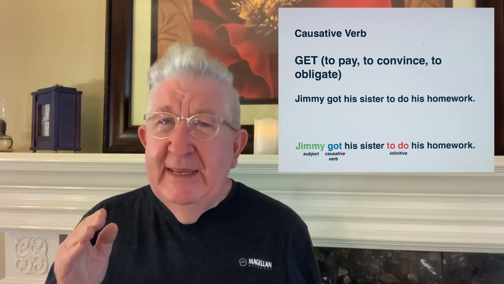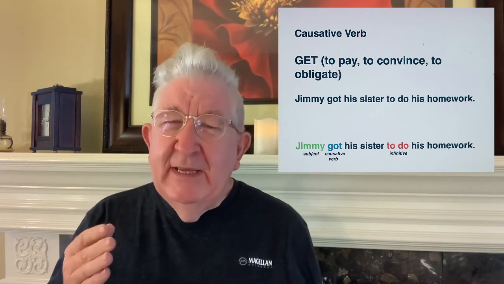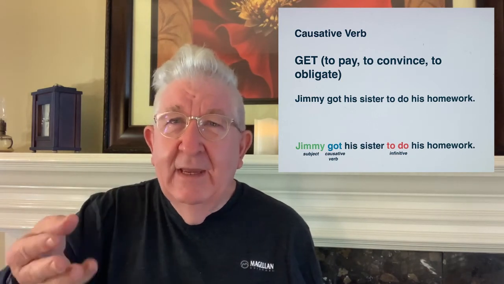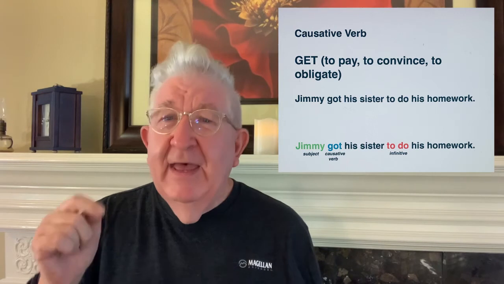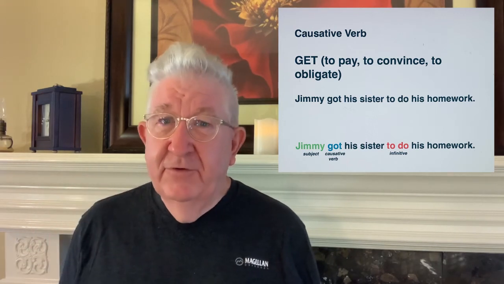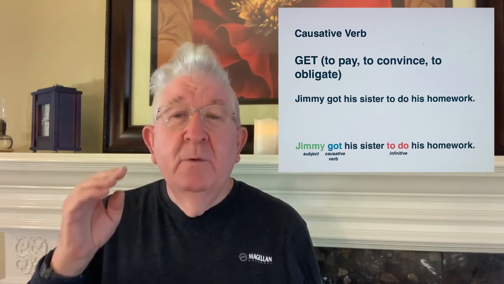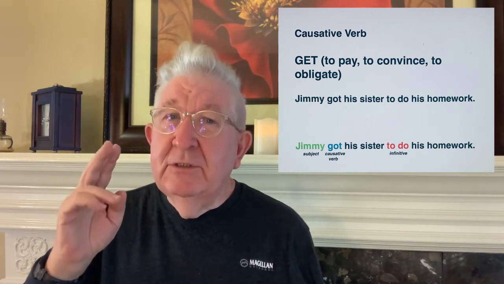Now, let's look at get. Get, as a causative verb, can have different meanings. It could mean, in some cases, to pay or convince, or something similar to the way that we used have and make as causative verbs. But when we use get as a causative verb, we need to use to.